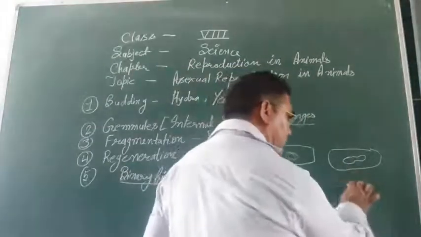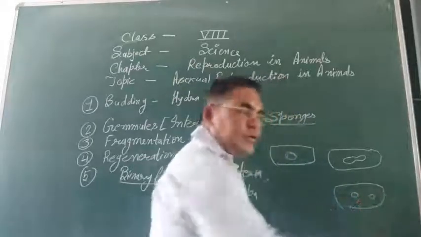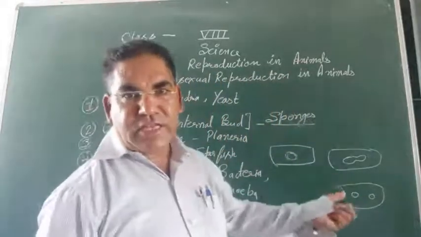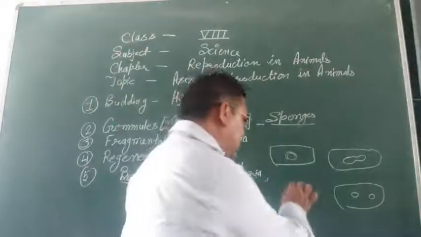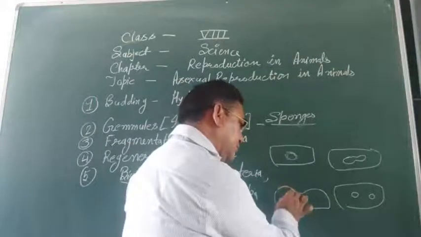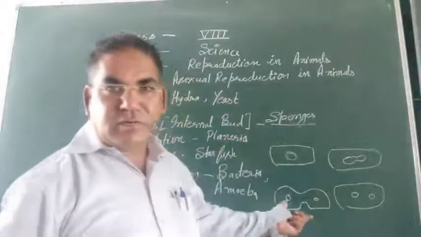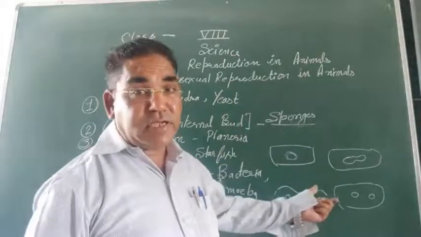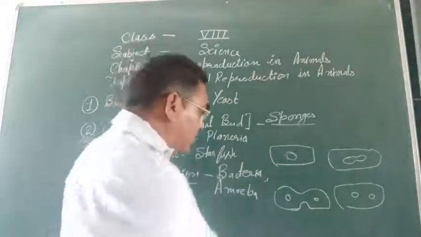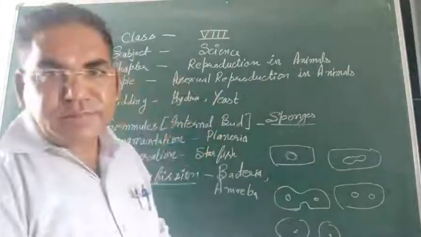It first breaks down into two nuclear parts. Later on there is division of the cytoplasm, and in this way both parts develop into new organisms.